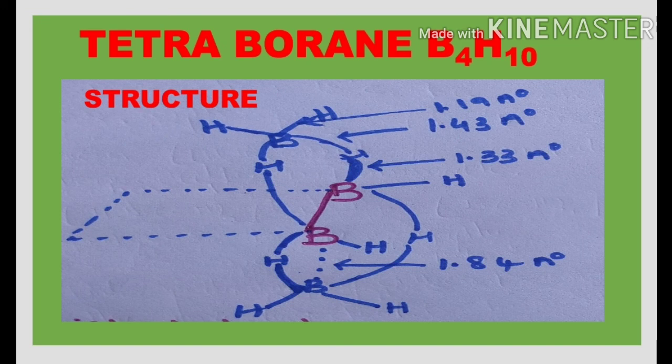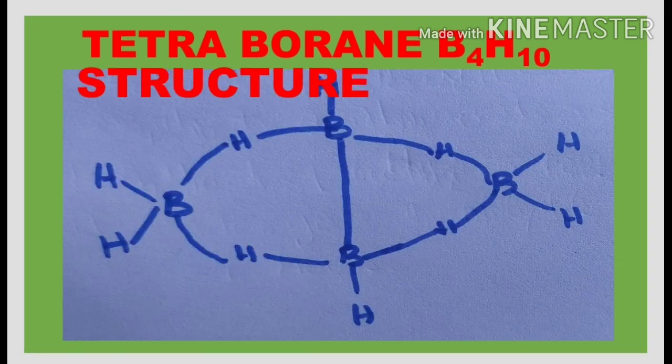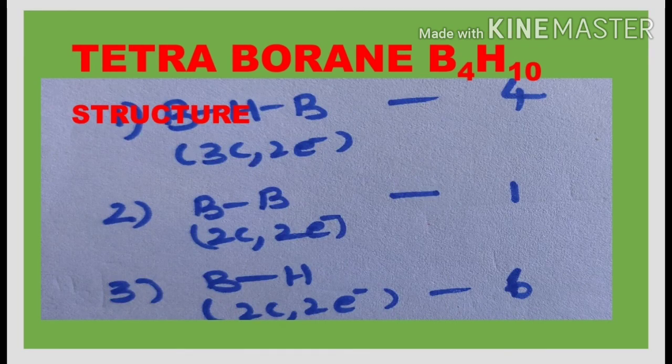The tetraborane has to be represented as shown in this picture. But in some books, the structure of the tetraborane is represented like this also. Now let us know the types of bonds that are present in the tetraborane.